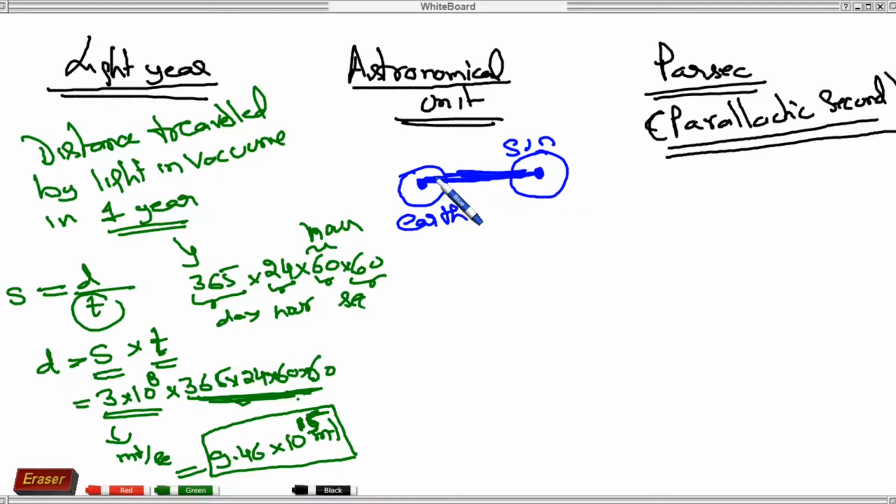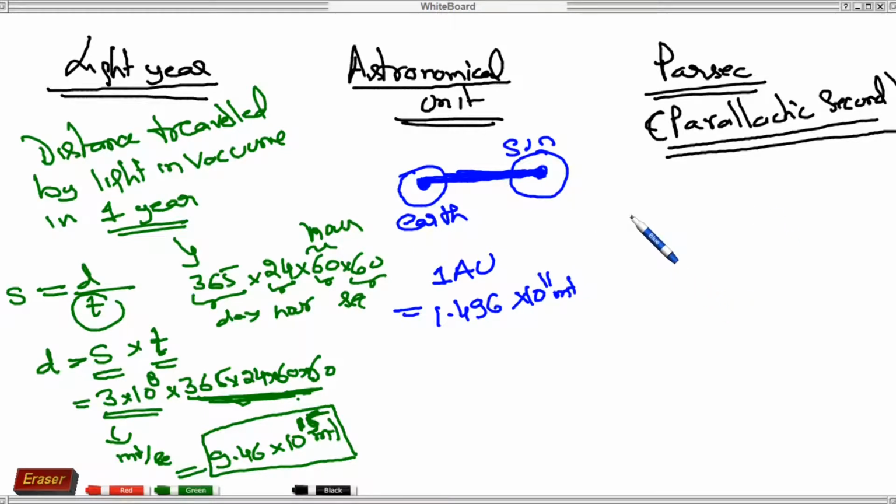So this distance from center of Earth to center of Sun, the average distance, is what is called astronomical unit. We can denote it by 1 AU, which is equal to 1.496 into 10 raised to the power 11 meter. So remember, it's from center of Earth to center of Sun.